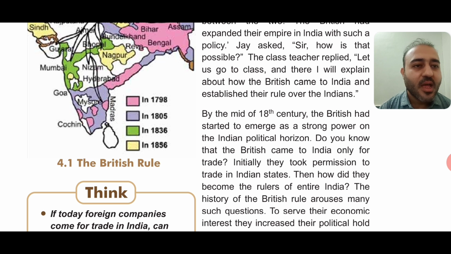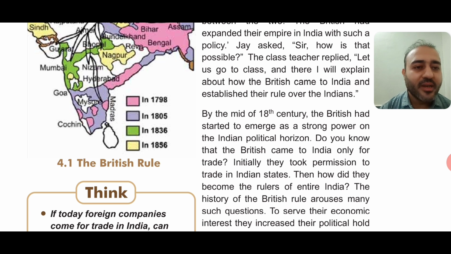So what is given: by the mid 18th century, the British had started to emerge as a strong power on the Indian political horizon. Do you know that the British came to India only for trade? That we have already seen in the first chapter, that they had actually come to India for the trade purpose only, but later on they started acquiring or capturing the Indian territories. Initially, means in the beginning, they took permission to trade in Indian states.